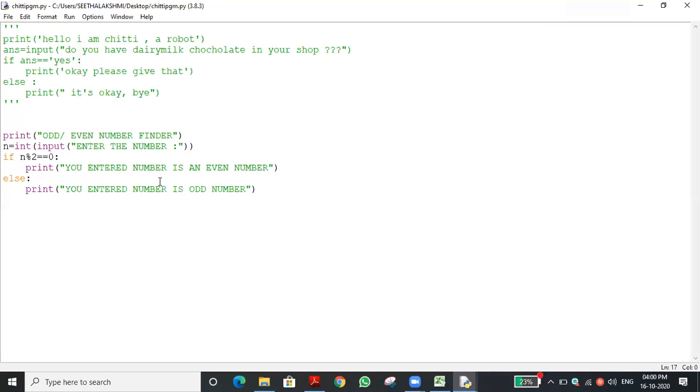Age should be 18 years, no? So instead of the number, you have to write one program today to get the age from the user. If the given age is greater than or equal to 18, you are eligible to cast your vote. If the entered age is less than 18, you are not eligible to cast your vote. Likewise, print a message. Can you do the program and send the screenshot today? Yes, sir.